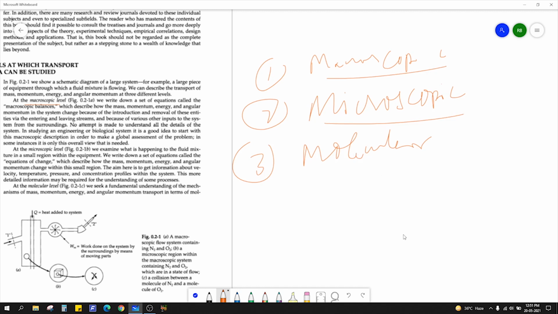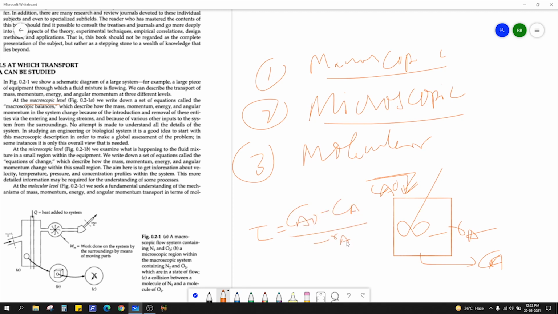In the macroscopic level, we basically study the system as a whole. Suppose we have a mixture here. In macroscopic study, suppose you are doing a CSTR study, you basically write the equations. This is C A naught feed, then C A. So you just write the equation as tau is equal to (C A naught minus C A) by minus R A, right? This is the performance equation of a CSTR. So this is what we are doing at the macroscopic level.